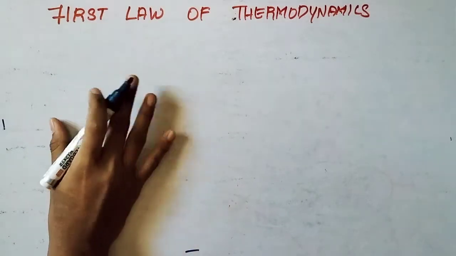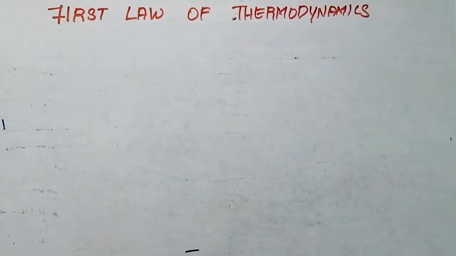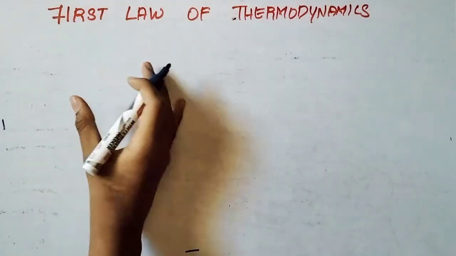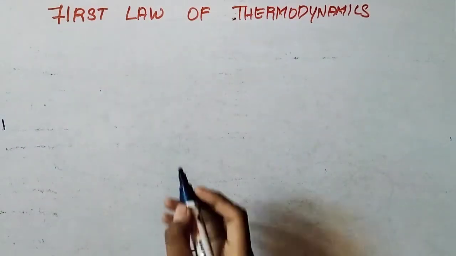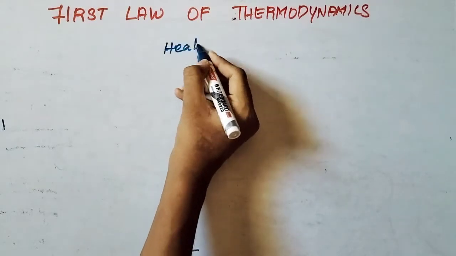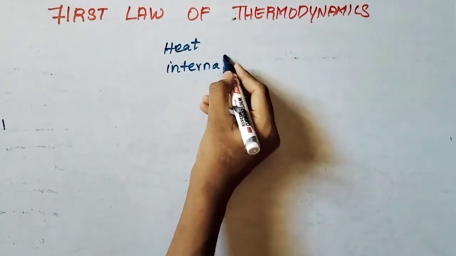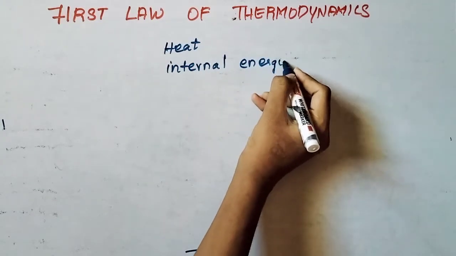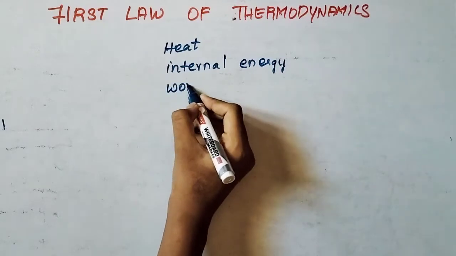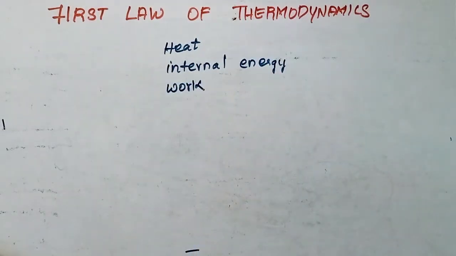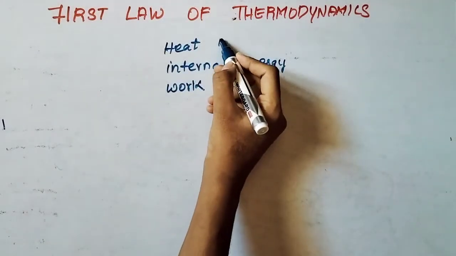The first law of thermodynamics deals with the amount of heat energy, the work done by the system, and the change in internal energy. So the first law of thermodynamics interconnects these things: heat, internal energy, and work done. Suppose we give a system a certain amount of energy in the form of heat.